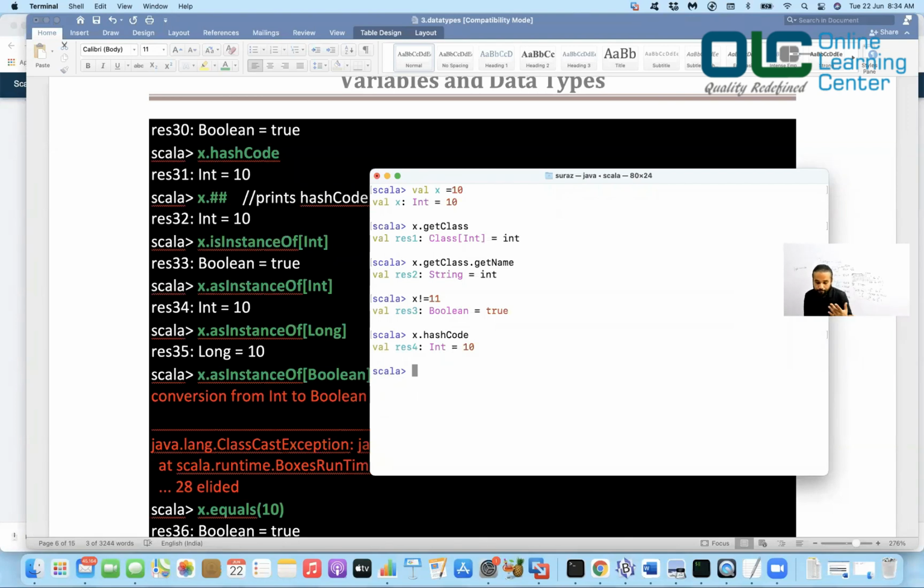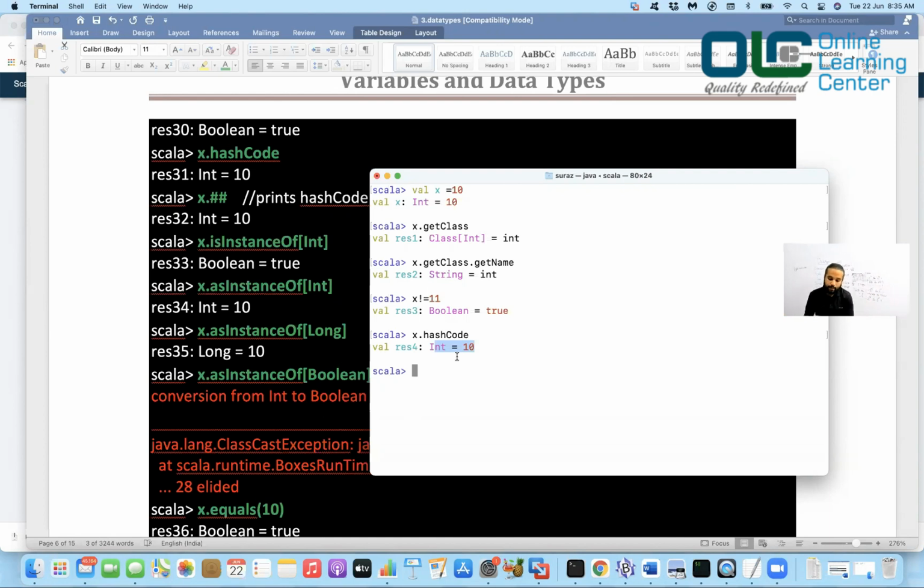Let me tell you one thing. hashCode is basically a method in your java.lang.Object class, and in Scala it is a method in the Scala Any class, right? So in the Any class there is a method called hashCode, and it depends on how it is implemented. They are implemented to return 10 in case of your integer, right? This method is re-implemented in your Integer class. Although the hashCode method is present in your parent class, it should be re-implemented in your Integer class. We'll see that a little later.